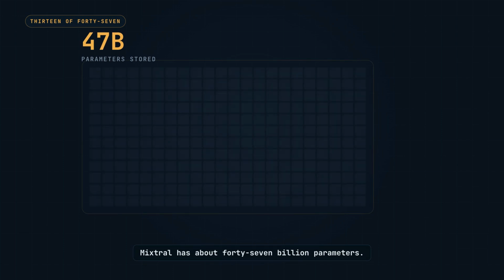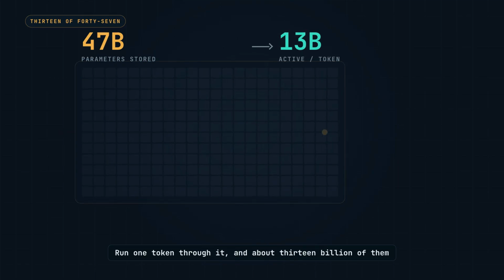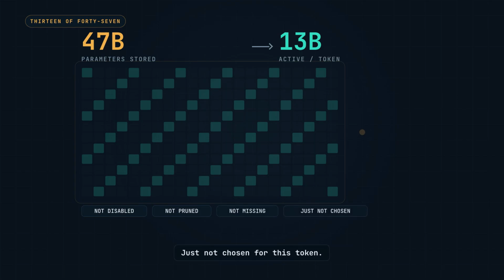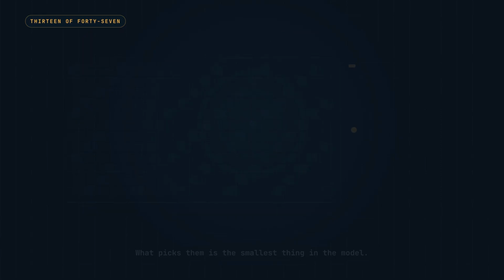Mixtral has about 47 billion parameters. Run one token through it, and about 13 billion of them do any work. The rest sit idle. Not disabled, not pruned, and not missing, just not chosen for this token. What picks them is the smallest thing in the model.